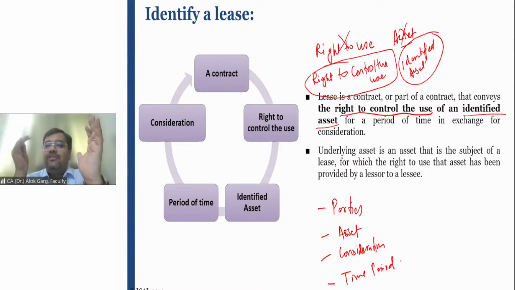What is a lease contract? Where the lessor and lessee are there, the lessor transfers the right to control the use of an identified asset in exchange for a consideration for a period of time. Now we will discuss these two aspects, identified asset and right to control the use, in detail with the help of some illustrations. Is that clear? The definition is clear?